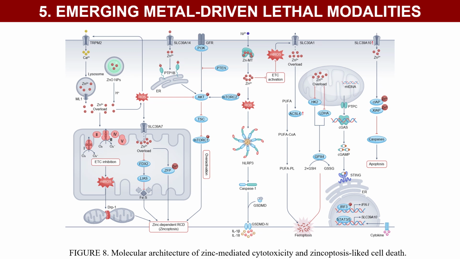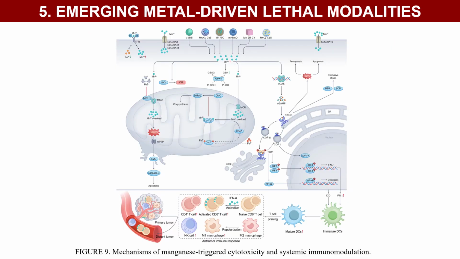When large amounts of labile Zn are released and flow into mitochondria, they not only disrupt Fe-S clusters and paralyze mitochondrial metabolism to trigger zincyptosis, but also concurrently unleash ferroptosis and pyroptosis. Figure 9 focuses on noptosis. Massive Mn release within the tumor microenvironment can trigger noptosis while potently activating anti-tumor immunity, thereby unleashing a systemic anti-tumor immune response.